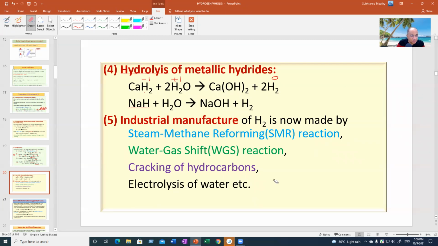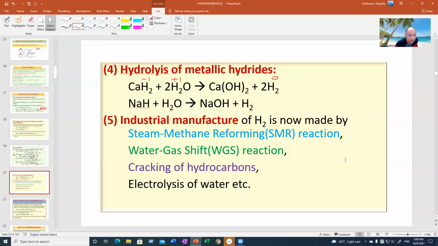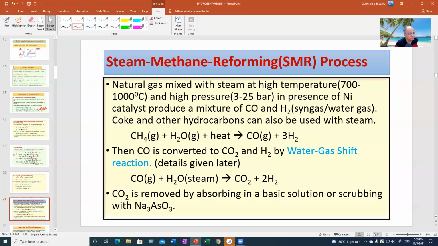Cracking of hydrocarbons is the third method. Electrolysis of water is the fourth. We'll be discussing one by one. What is the steam methane reforming process, the SMR process? In fact, in the SMR process, the water gas shift reaction is a part. Ultimately, you have to go for the water gas shift reaction to get hydrogen.